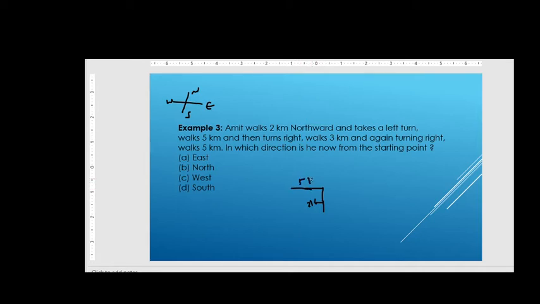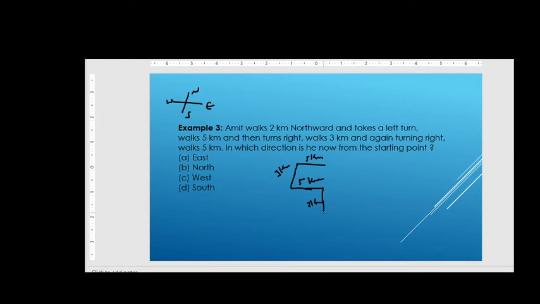Here he walks 5 kilometers and then turns right and walks 3 kilometers, then turns right and walks 3 kilometers, and again turns right and walks 5 kilometers, and turns and walks 5 kilometers. In which direction he is now from the starting point?